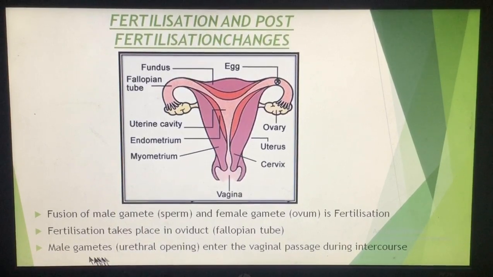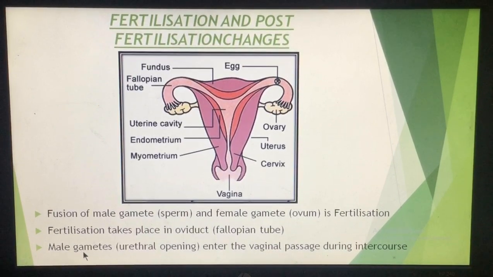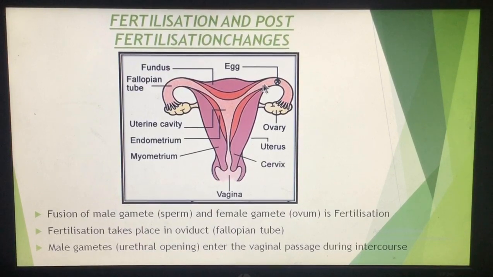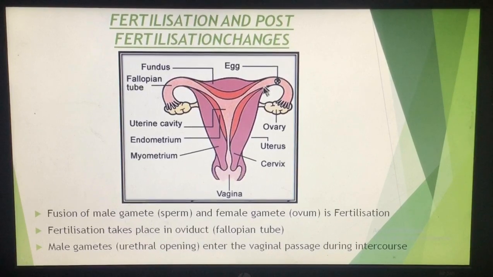Okay, now that means the male gametes come out through the urethral opening. If you remember the male reproductive system, the male gametes or the sperms, they come out through the urethral opening which is present at the tip of the penis, and then these male gametes enter into the vagina, and then from the vagina they pass through the cervix, from the cervix they pass through the uterine cavity and then enter into the oviduct. And in the oviduct, if the ovum is there, then the fusion of the male gamete, that is sperm, and the egg takes place, which is known as fertilization.